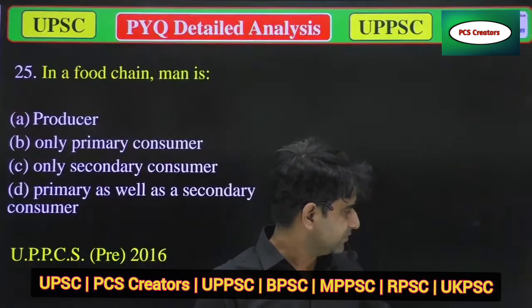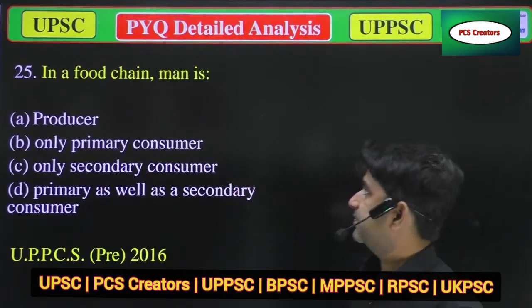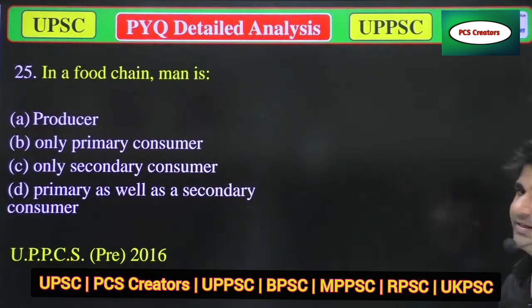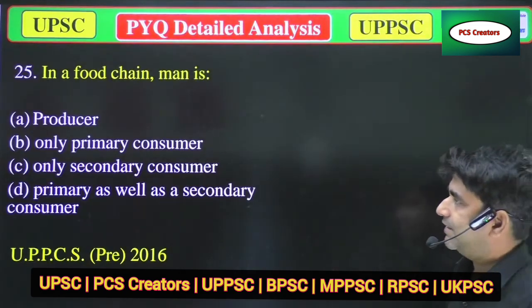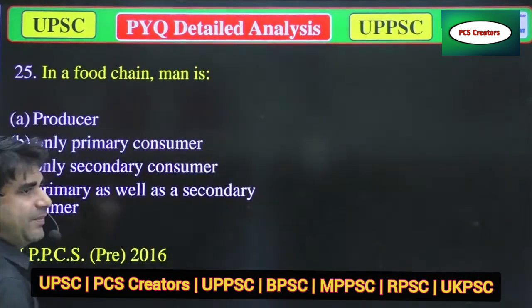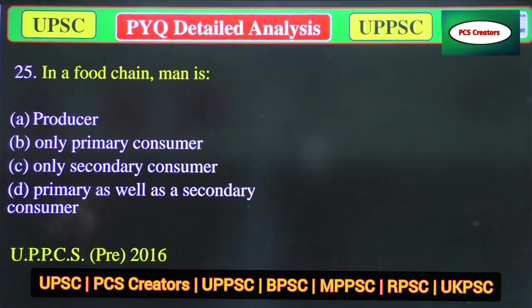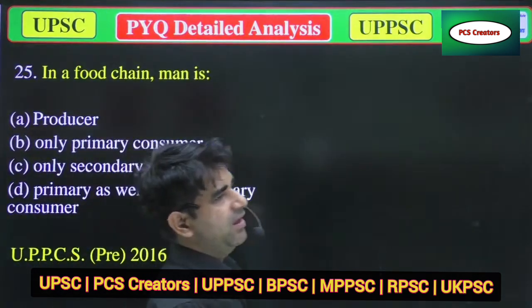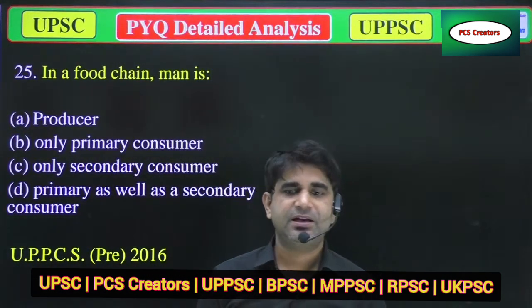So our first question is, in a food chain, man is: option A, producer; option B, only primary consumer; option C, only secondary consumer; and option D, primary as well as secondary consumer. It's a simple question, and I hope all of you can answer it in a proper way.